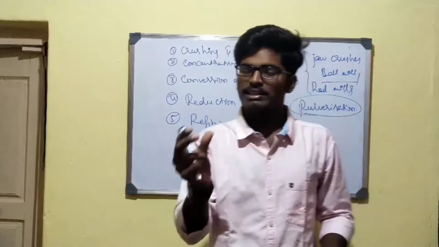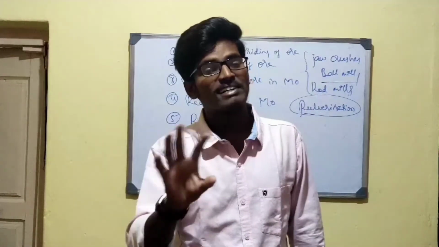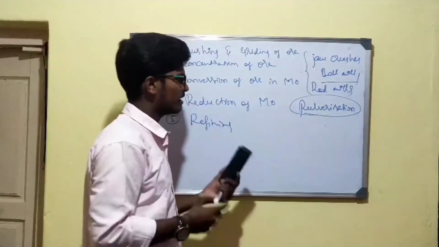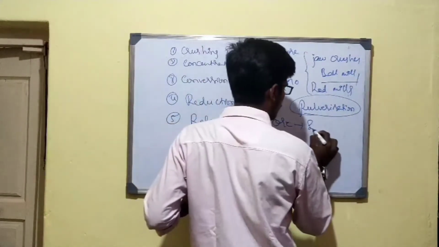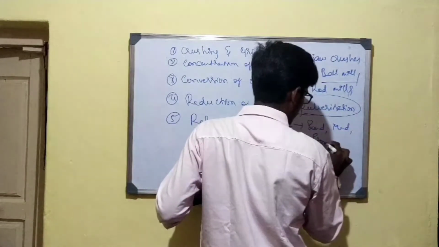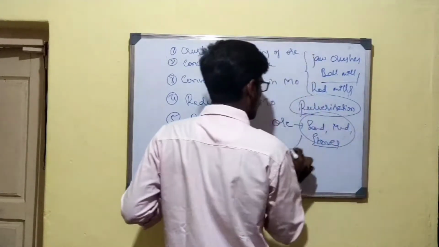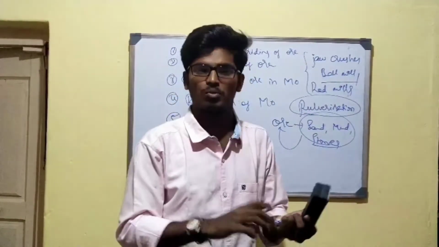When the ore is in the earth's crust, it contains impurities like sand particles, earthy particles, and undesired materials. That is, the ore consists of sand particles, mud particles, and stones. These are some impurities which come along with the ore, and they are also present in the powder form of ore.